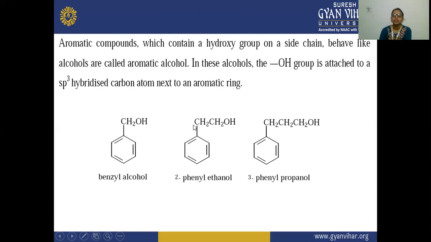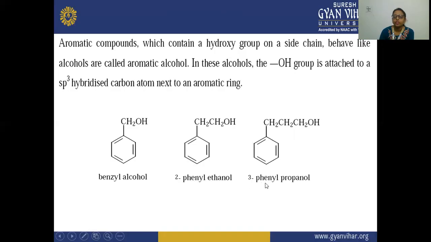Next, you can see here. Now you will name it according to this, that this is the longest chain. Okay, this is your ethane, ethyl, 1 and 2 carbon. And to the second carbon, there is a phenyl ring attached. This is known as phenyl. So on the second position, a phenyl group is attached. That is why we are calling it 2-phenyl ethanol. And this is your nol.